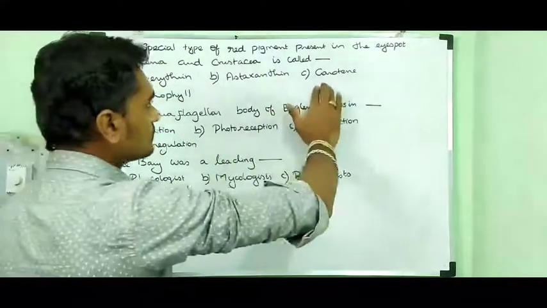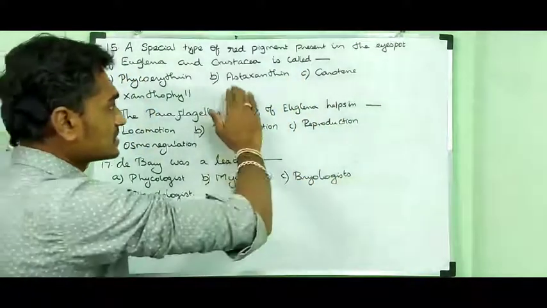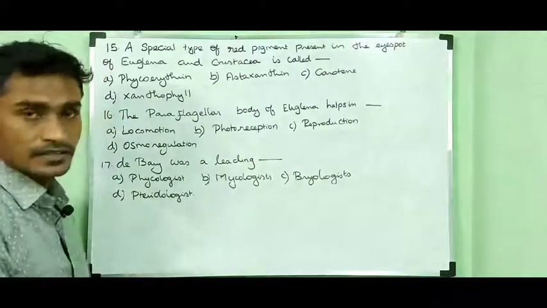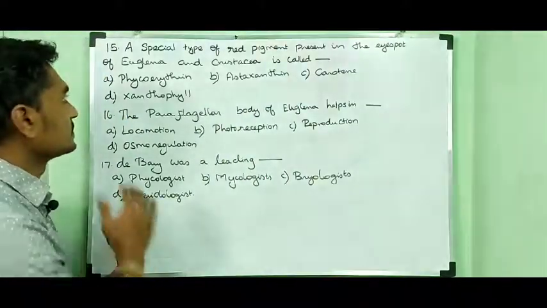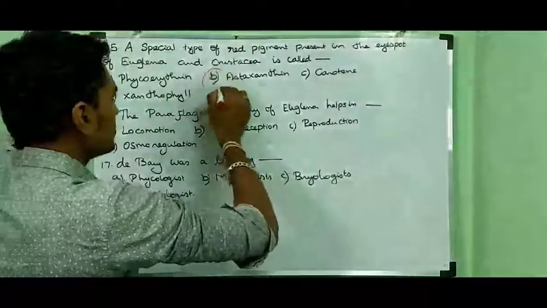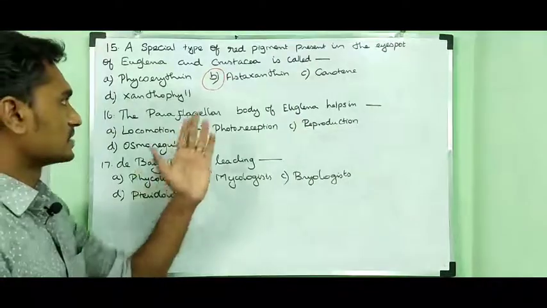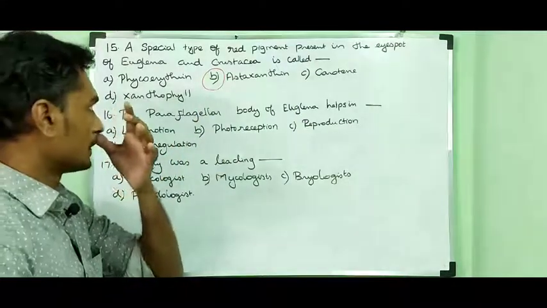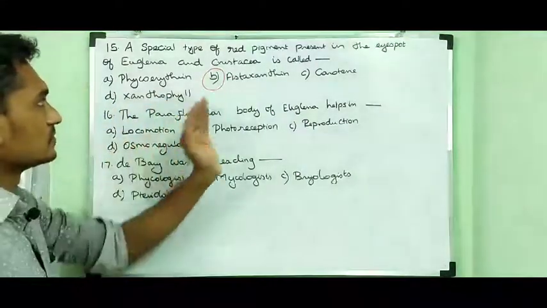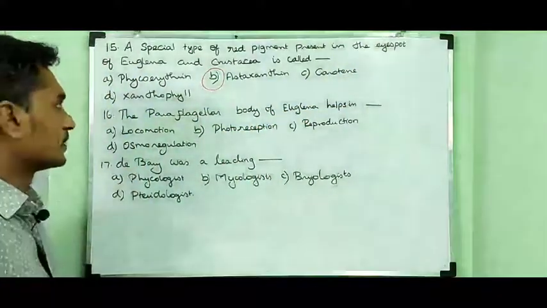Carotene is present in algae. So astaxanthin is a pigment present in Euglena and crustaceans. So option B is the right answer. It is a red pigment present in the eye spot of Euglena.